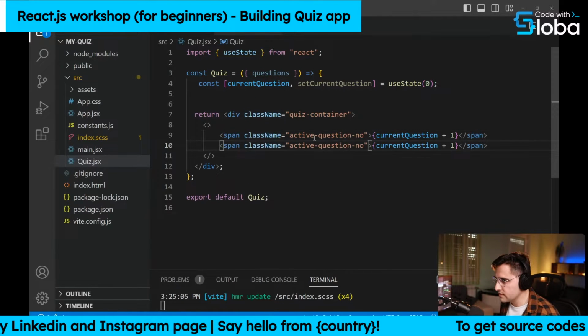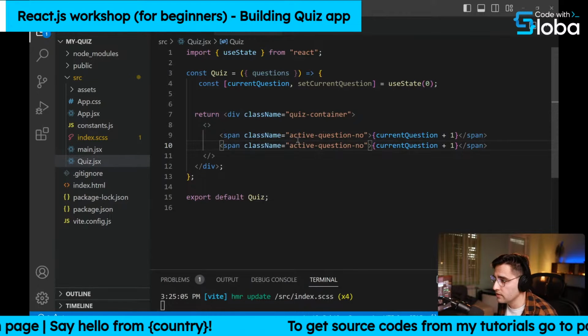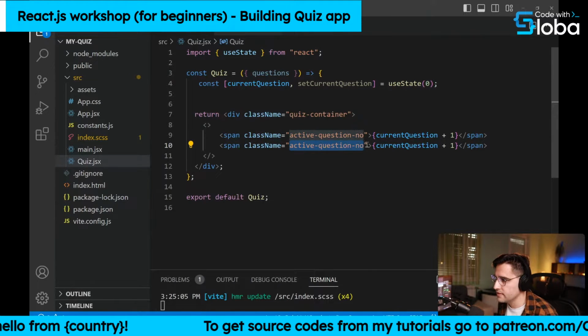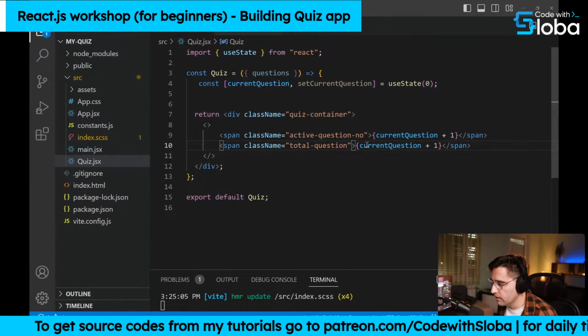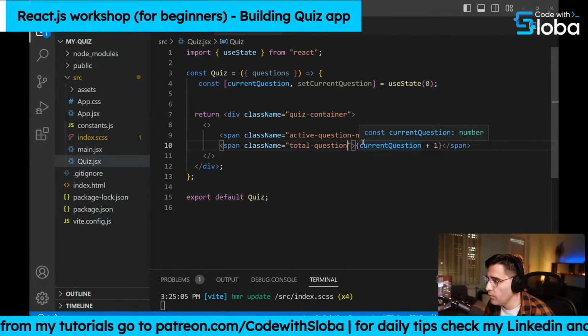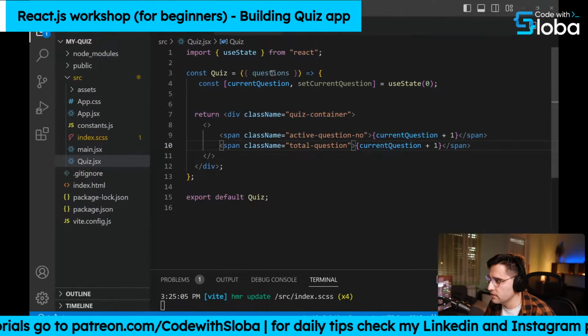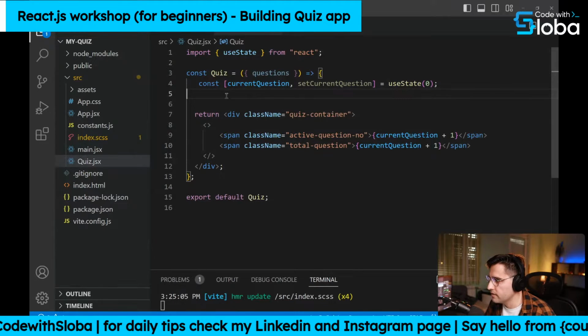Now let's copy paste this line, and the second thing we want to do is display the total questions that we have. So here let's name this class total-questions, and here we may want to use the question length, and we may find that using this questions object that we're getting from our app file here.